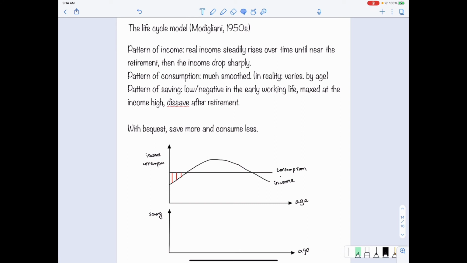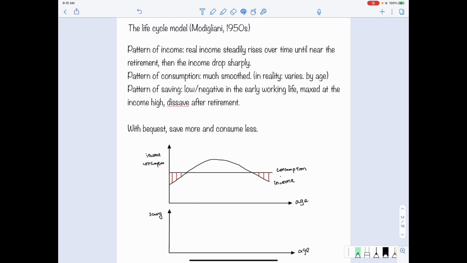And then when the individual reaches a certain age, the savings will turn from negative to positive. And then it gradually increases, and then it begins to fall again in the middle age. And then once they reach another point, for example, the retirement, then the de-saving will become higher and higher again.